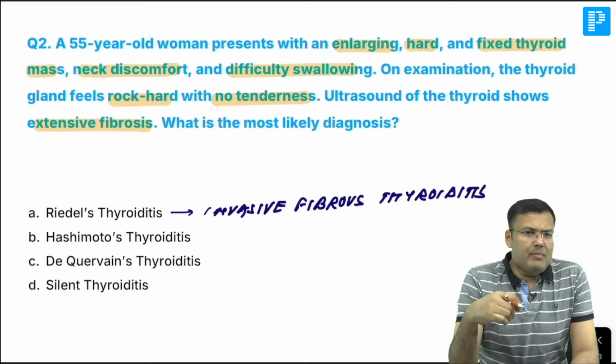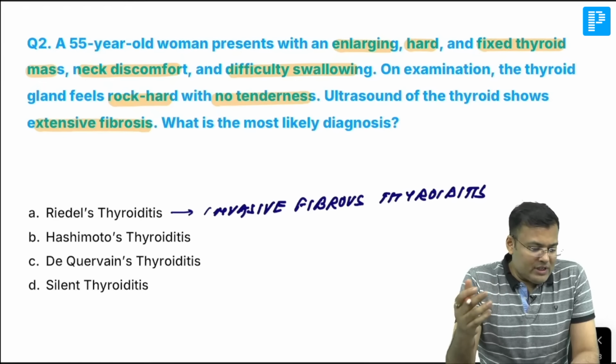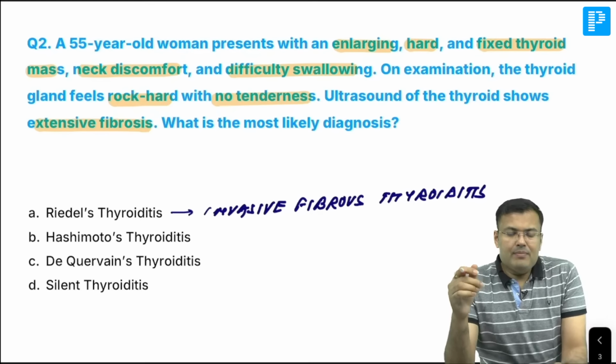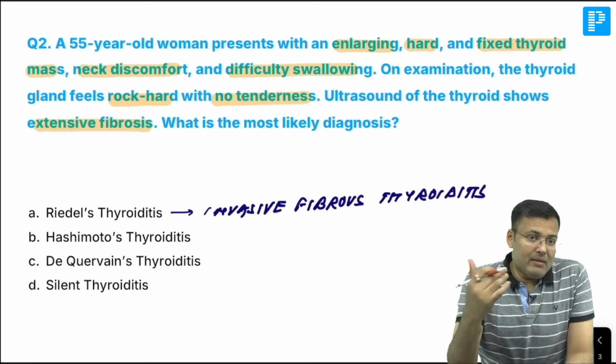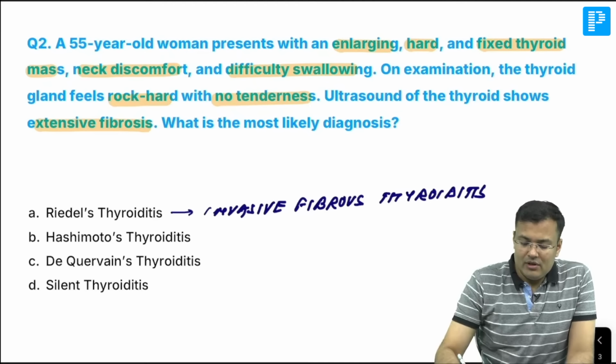आपको पता है what's the problem in Riedel's thyroiditis? There is complete replacement of thyroid and parathyroid by fibrous tissue. So ultimately what will happen? Complete replacement of thyroid and parathyroid by fibrous tissue. So what will happen? Patient is going to develop permanent hypothyroidism and permanent hypoparathyroidism.